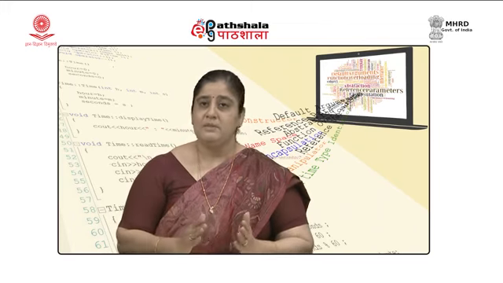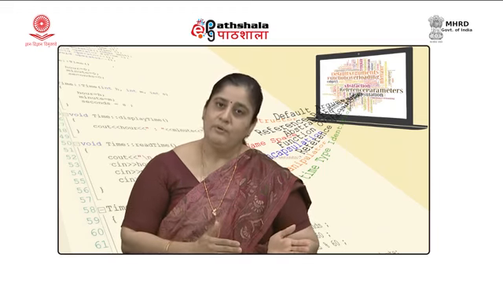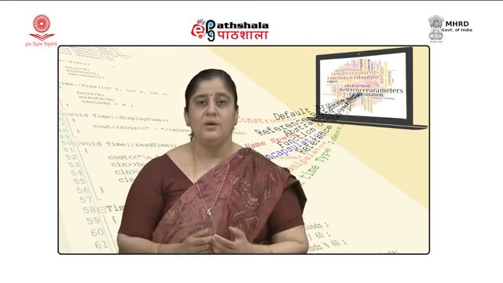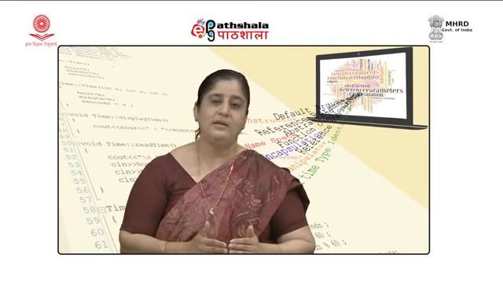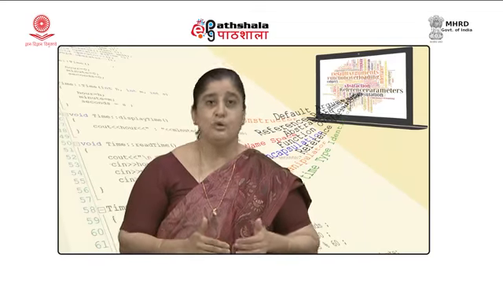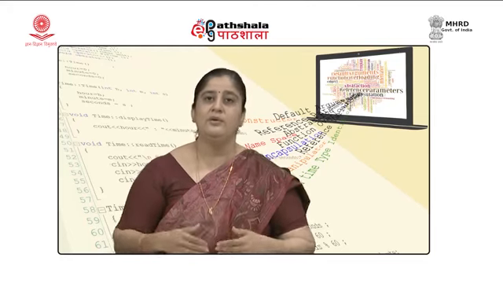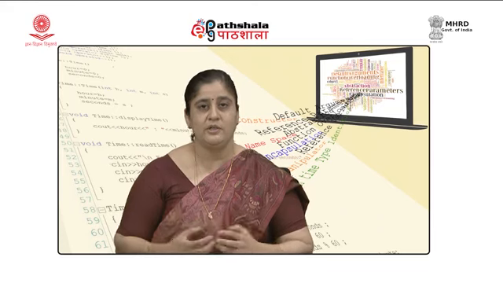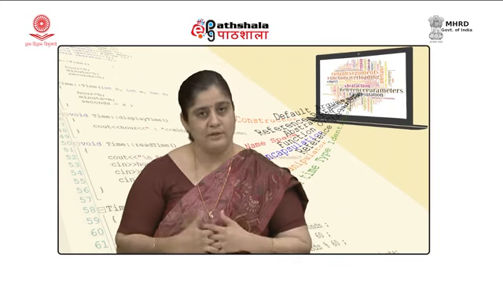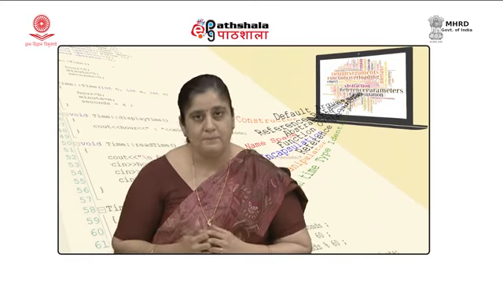Therefore, now C++ has support for both. It has support for procedure oriented programming, it also has support for object oriented programming. Why do I say so? Because C++ has backward compatibility, which means a program that is written in C, which is valid in C, is also a valid C++ program. So, it is possible for us to use C++ to write a program which is procedure oriented. But if we are using C++, we should use the power of object orientation, and we should try to build a solution which is object oriented.